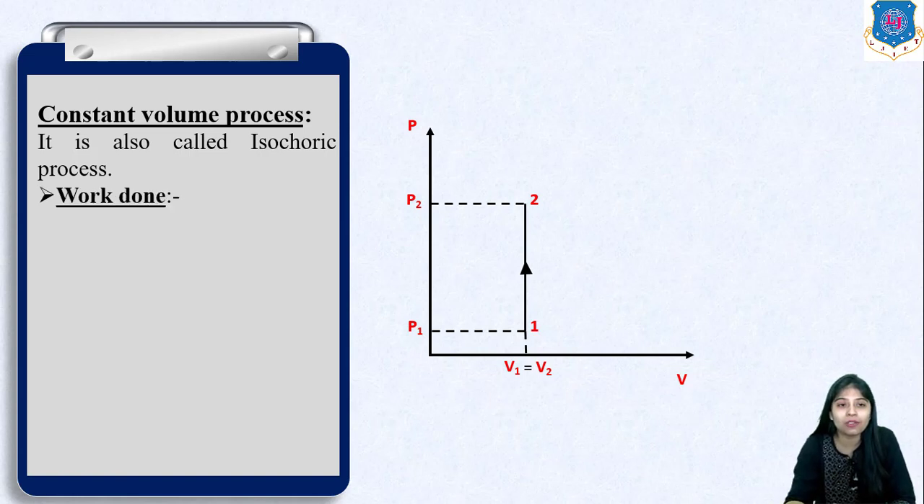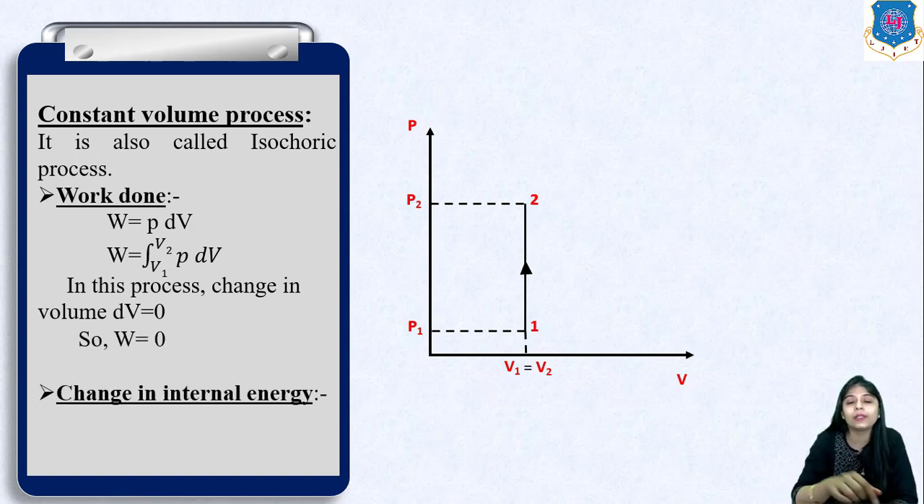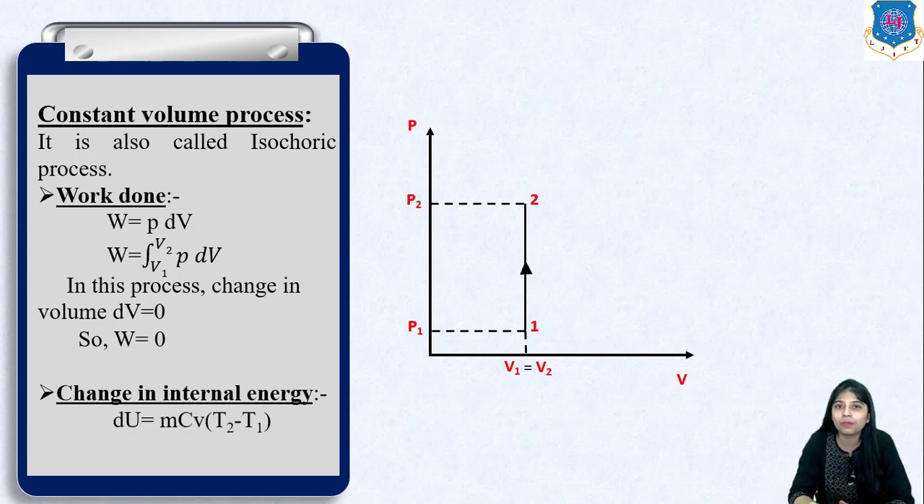For the isochoric process, first of all, what will be the work done? We know that work W is equal to P dV, where dV is the change in volume. But here volume remains constant, so change in volume will be 0, and as a result work will be 0. Now the change in internal energy, dU, is equal to mCv (T2 minus T1), so it remains as it is.